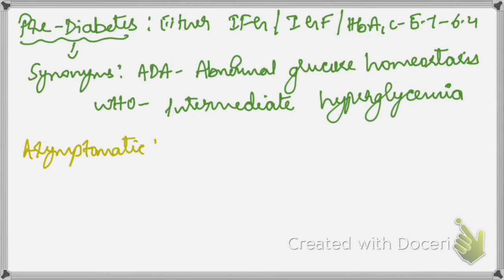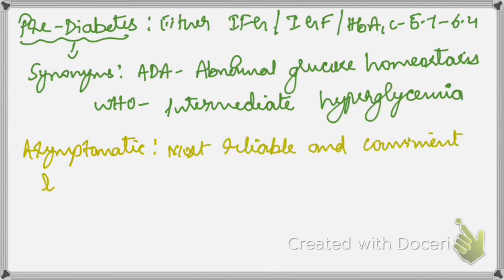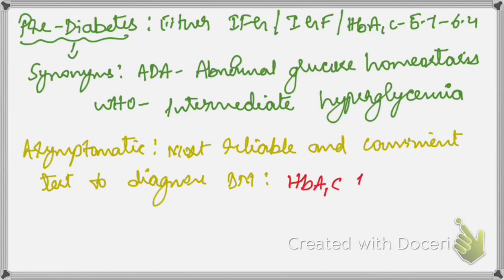So if a patient is asymptomatic, what is the best method to diagnose diabetes? The patient comes to you, doesn't have any symptom, and just asks you to diagnose him for diabetes. The most reliable and also consistent test to perform is HbA1c, either with or without fasting plasma glucose levels. HbA1c can be done alone, or when combined with fasting plasma glucose, it is more reliable.